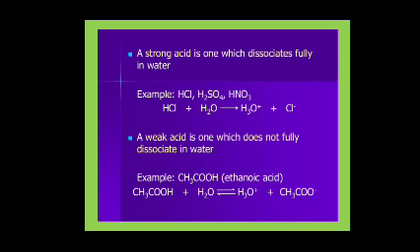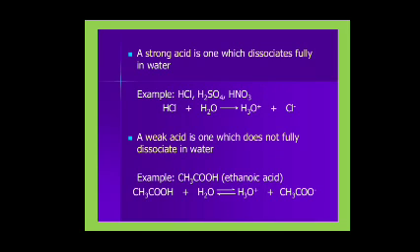A substance which is completely dissociated and produces a large number of H plus ions is called a strong acid. HCl dissociates in aqueous solution to form H3O plus and Cl minus.